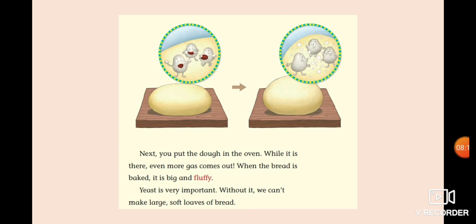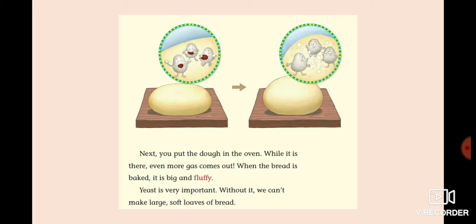Next, you put the dough in the oven. Remember, we need all the ingredients. Yes, we need the bowl, we need the container, but you also need an oven because it is necessary that you bake it. For that reason, you need the ingredients, you need the bowl, you put the dough in a specific container, and then this container goes into the oven, because the oven is the electric, maybe gas, tool for preparing or baking the bread.